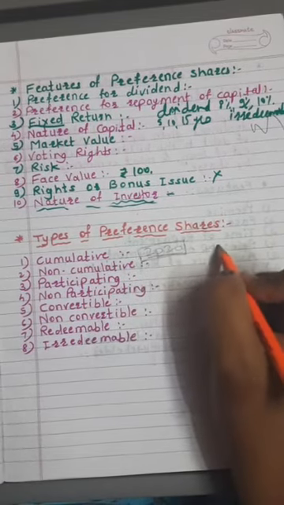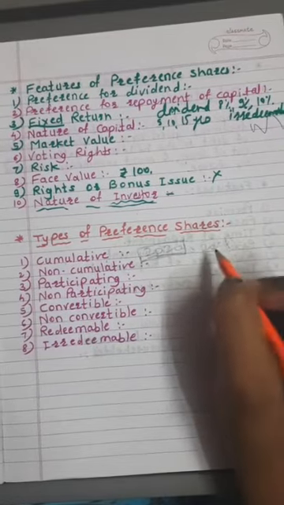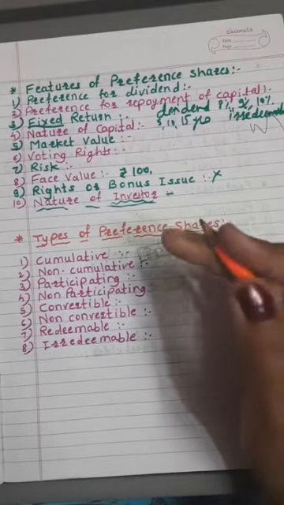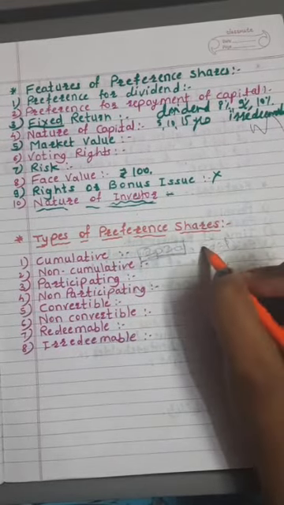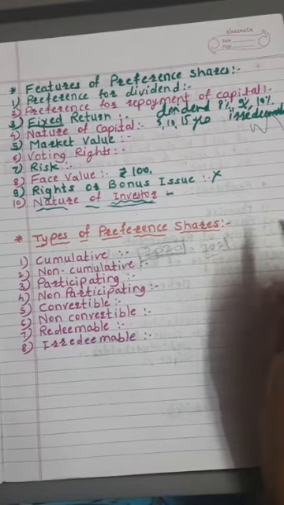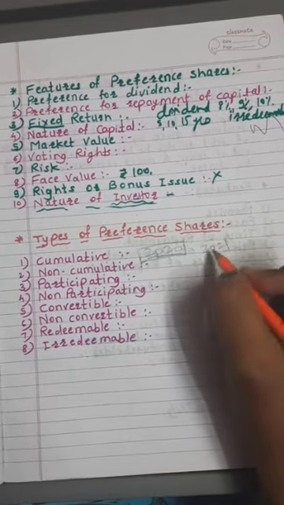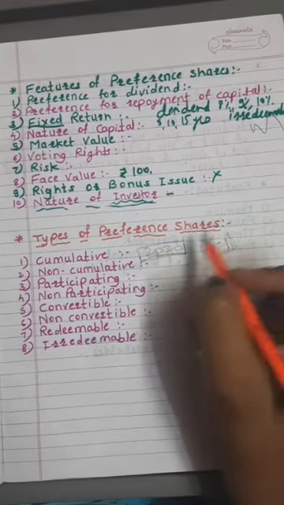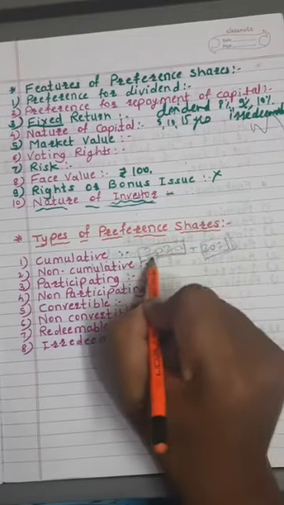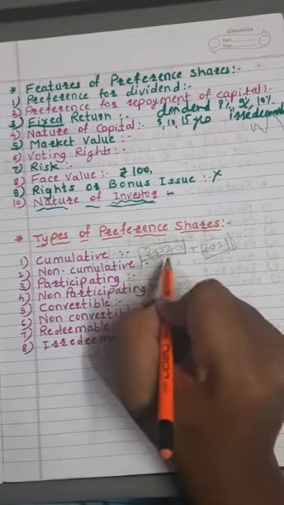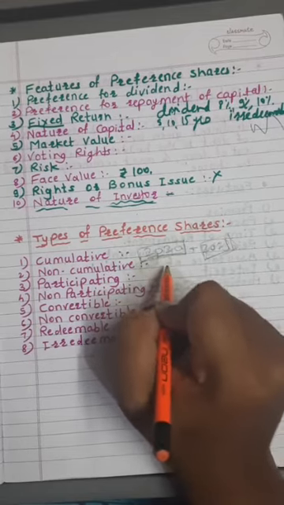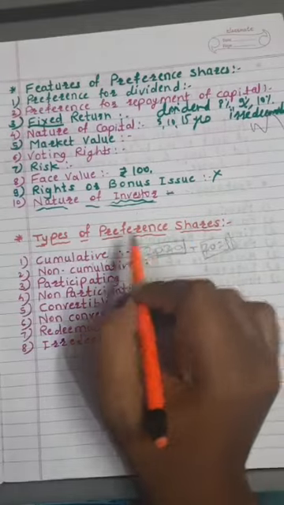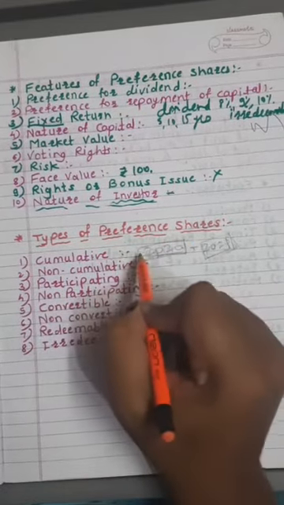In the next year, suppose in the year 2021, the company performs well and earns a sufficient amount of profit. So in 2021, the company can pay the dividend for the current year 2021 plus the dividend of the previous year that remained unpaid due to loss or insufficient profit. That type of preference shares are called cumulative preference shares.